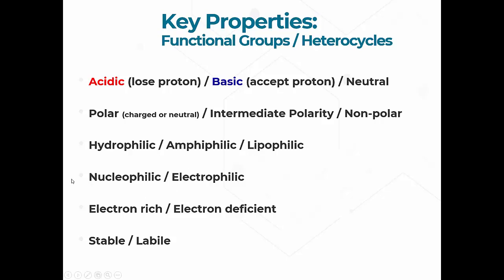Okay, then we have other properties. So nucleophilic, technically something that tends to be electron rich. And we can think of it as attacking things that are electron deficient, and we call those electrophilic. So what do we mean? Electrophilic is probably easy to understand. Electro, think of electrons, and it likes electrons. So it means it's basically deficient in electrons and it wants more of them.